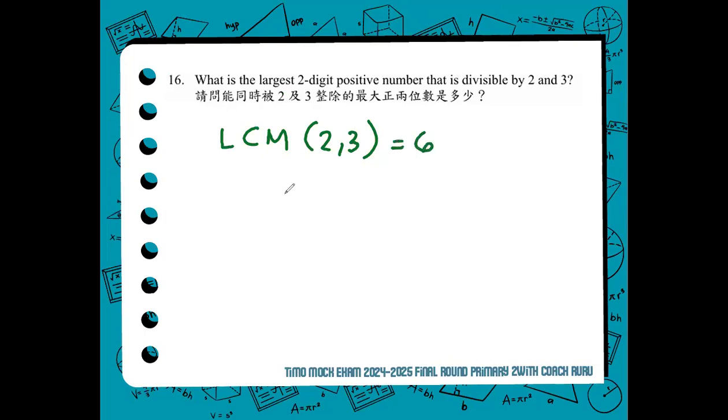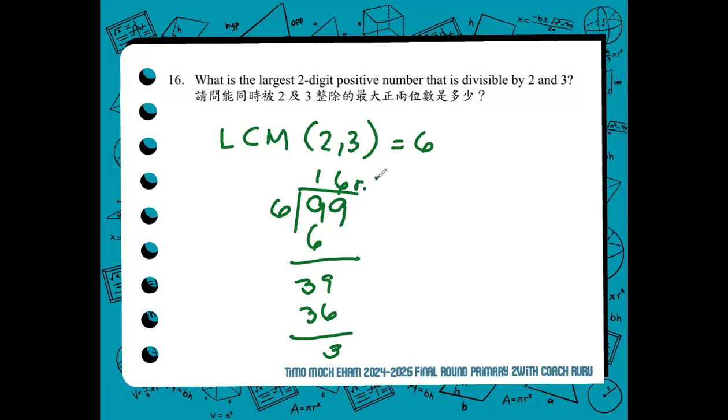From 6, we use the largest two-digit number that exists, which is 99. Divide it by 6. 39 divided by 6, 6 times 6, 36 with the remainder of 3. There's a remainder of 3, so all you have to do is subtract the remainder from 99, 96.